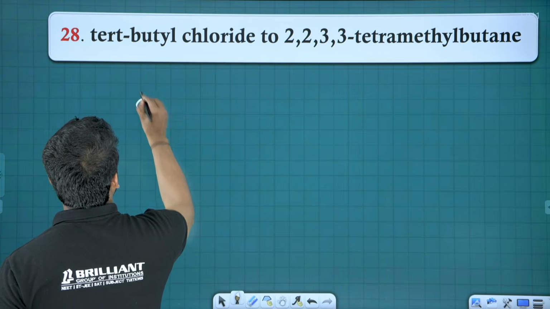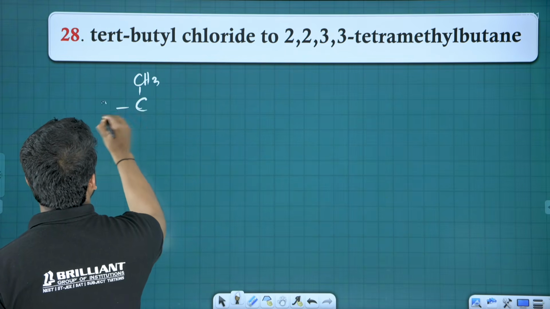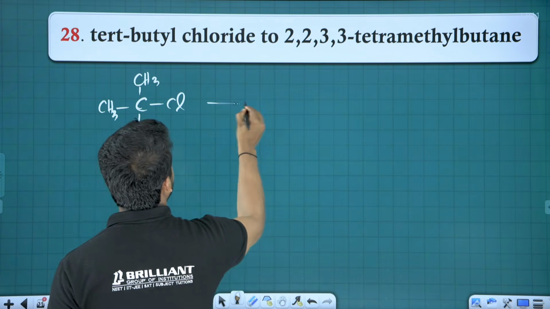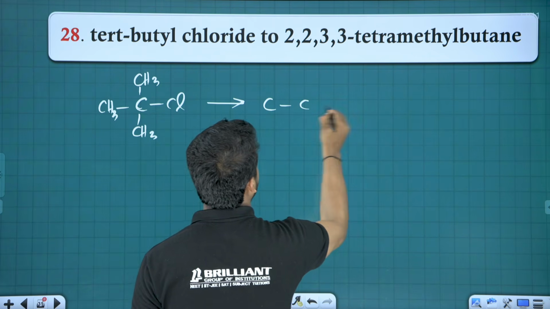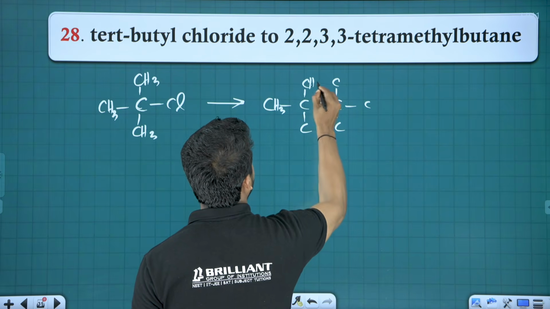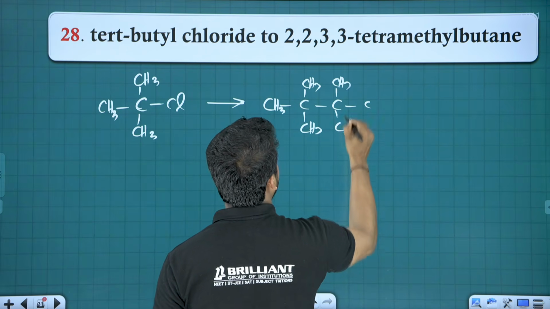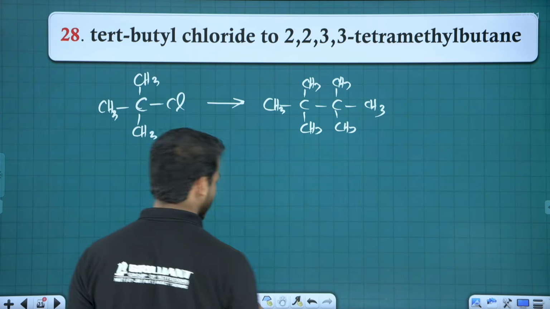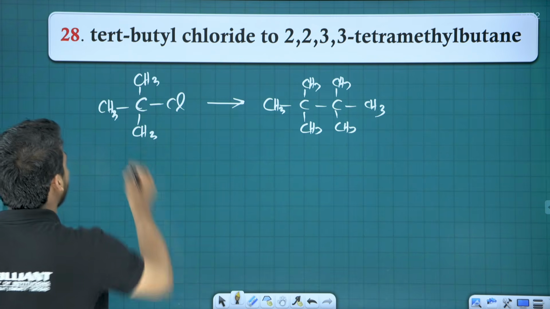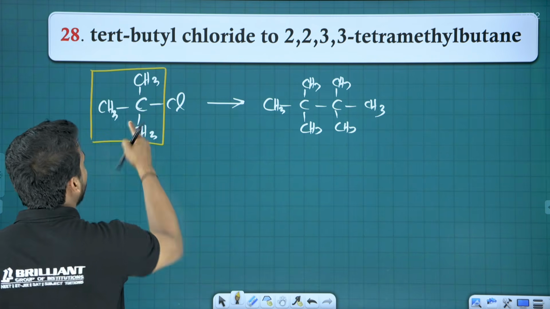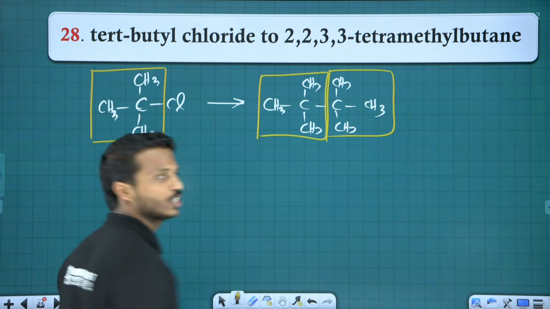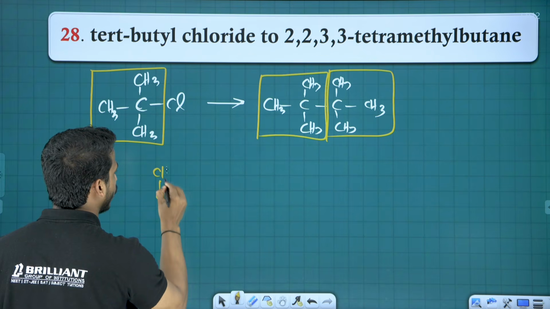Next one, tert-butyl chloride. What is tert-butyl? This is called the tert-butyl chloride, to 2,2,3,3-tetramethyl butane. What is this method? Can you able to understand? Any idea? This is our Wurtz reaction, my dear, because you see this part is twice. Yes, this alkyl part is double. That is Wurtz reaction.